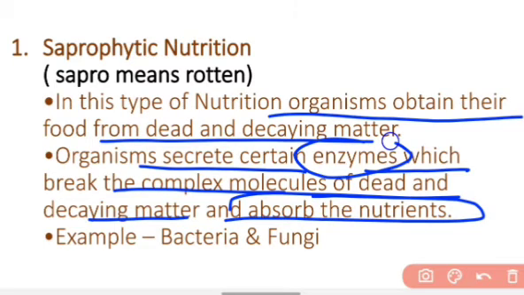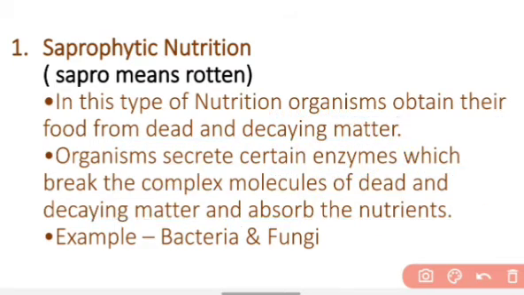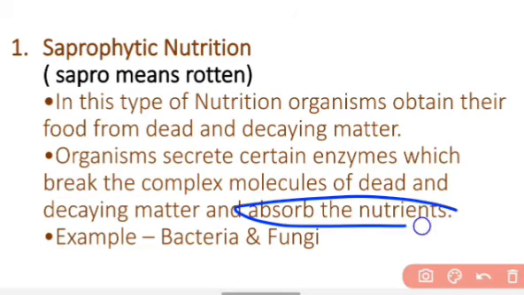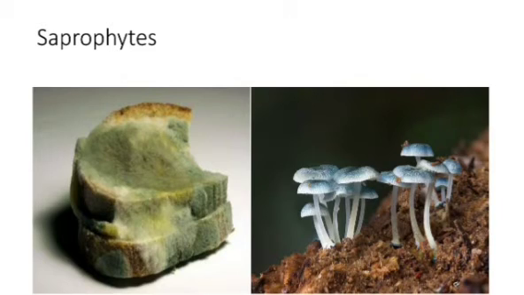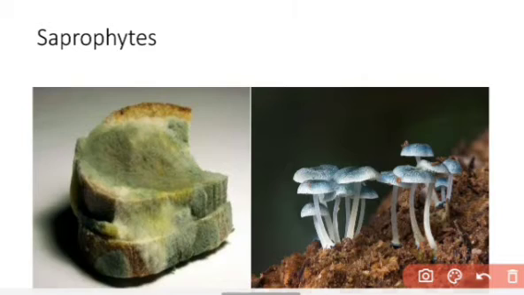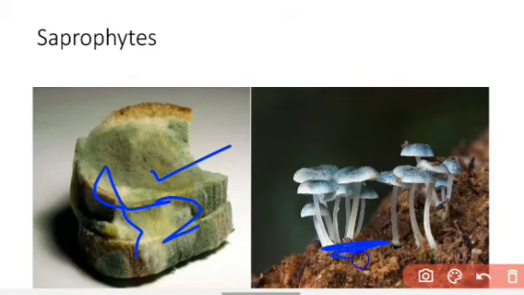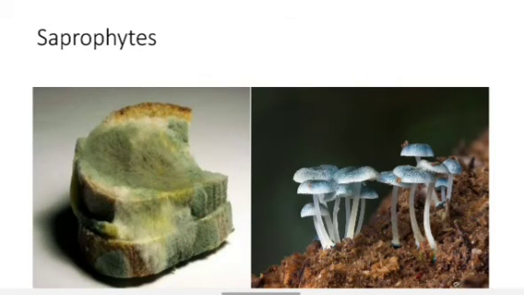Those enzymes break the complex molecules into nutrients, and then they absorb the nutrients. For example, bacteria and fungi show the saprophytic mode of nutrition. These are the saprophytes. Like you can see, this fungus is growing on decaying bread, and this is a mushroom growing on a decaying tree.